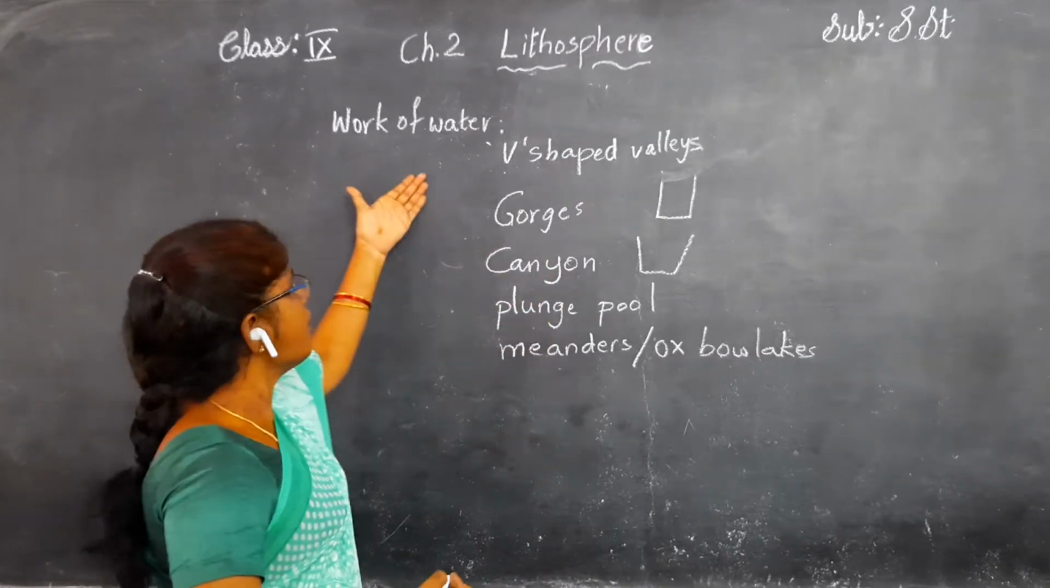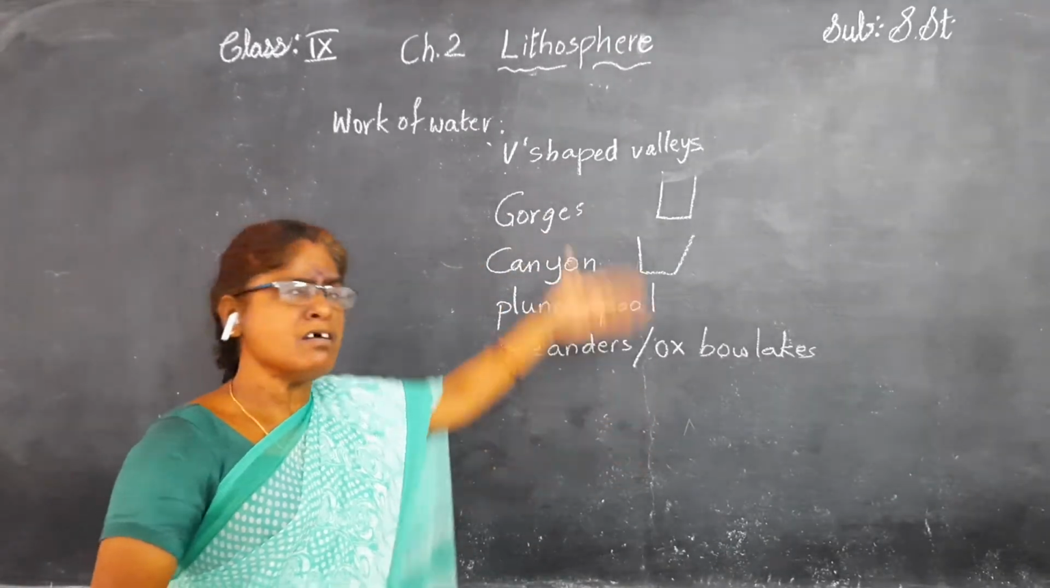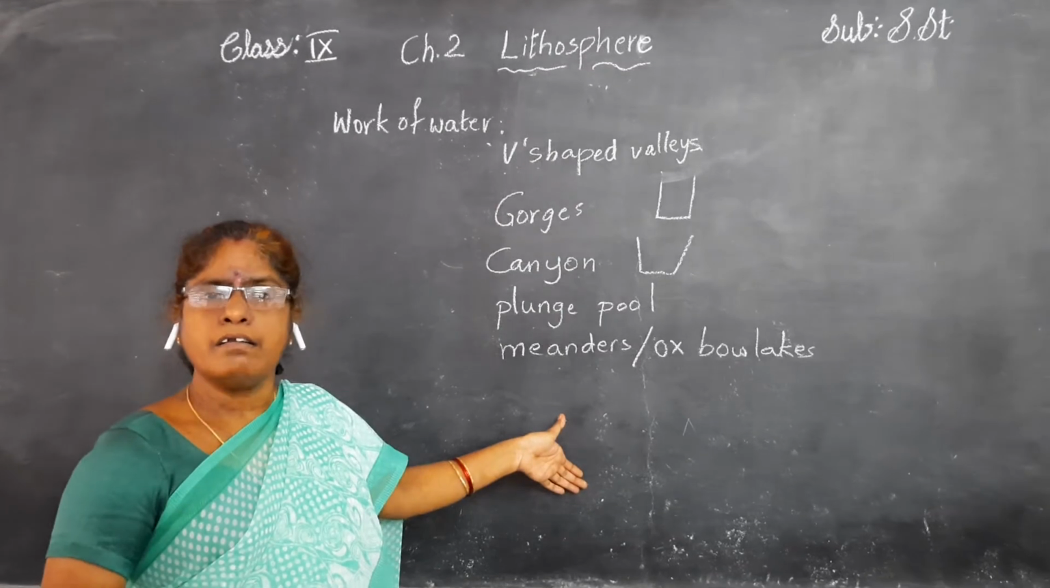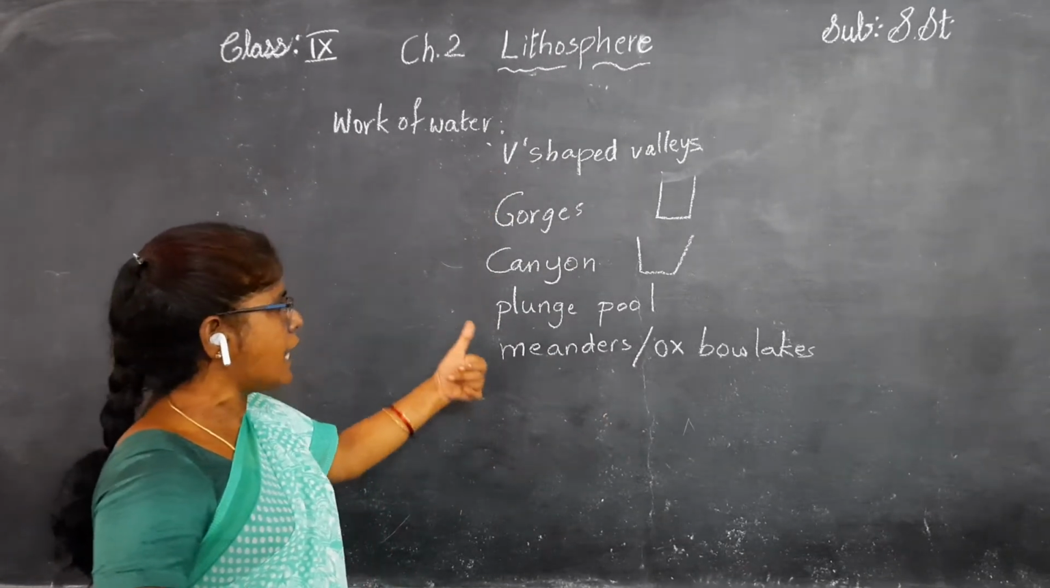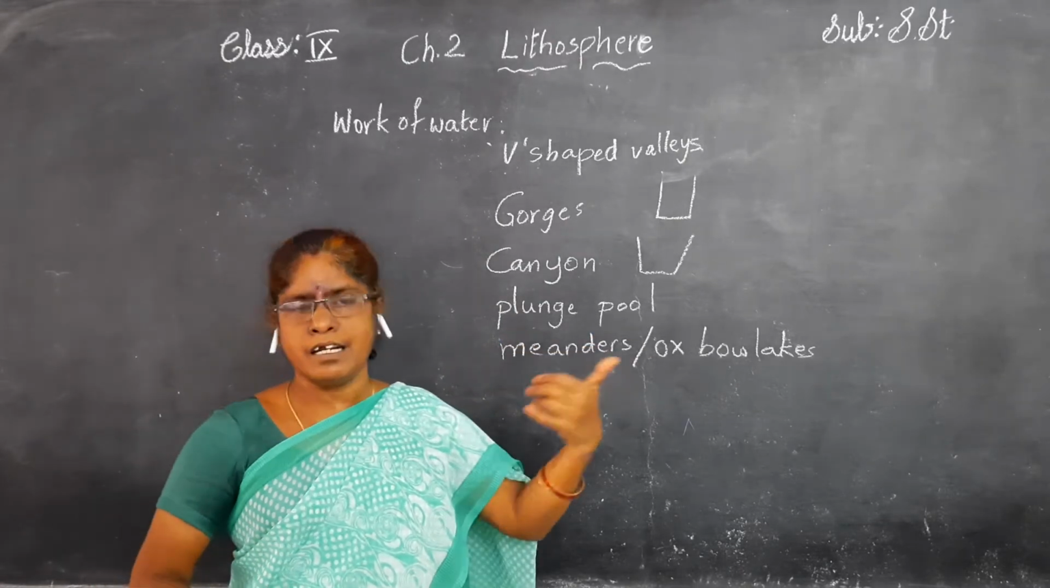That means by the work of water, we are able to observe these landforms on this continent. What are they? V-shaped valley, gorges, canyon, plunge pools, meanders and oxbow lakes.